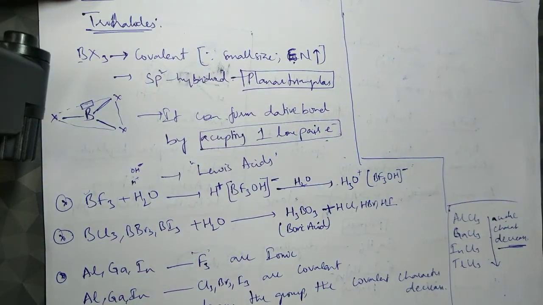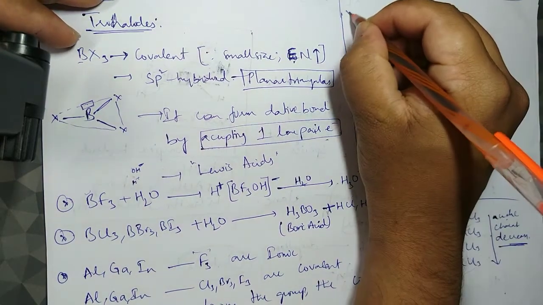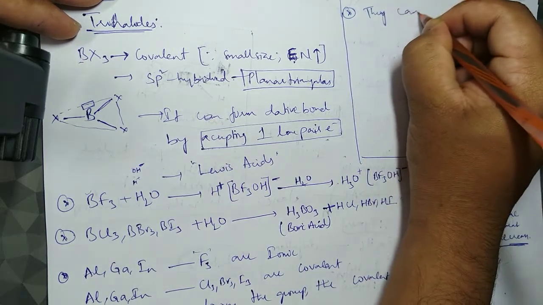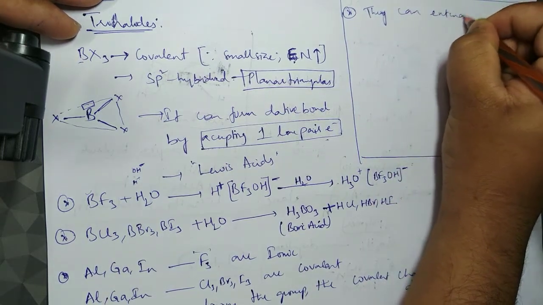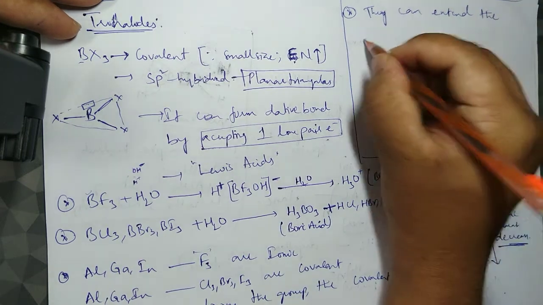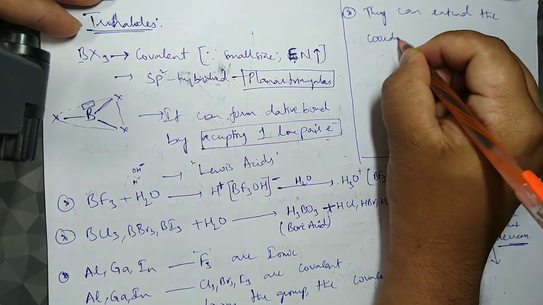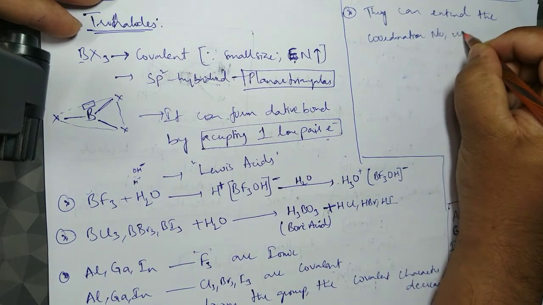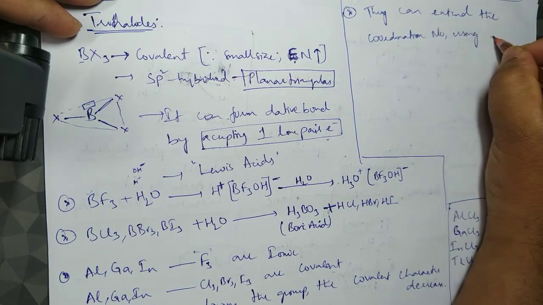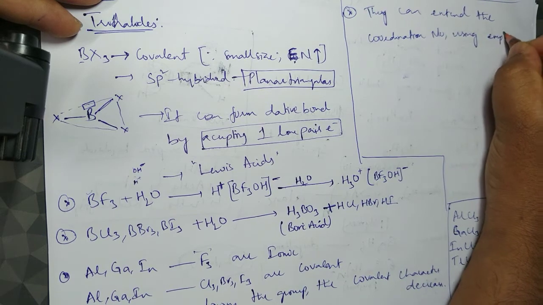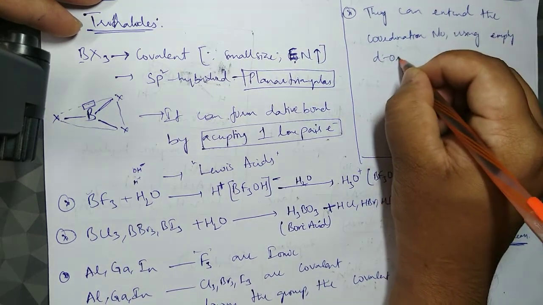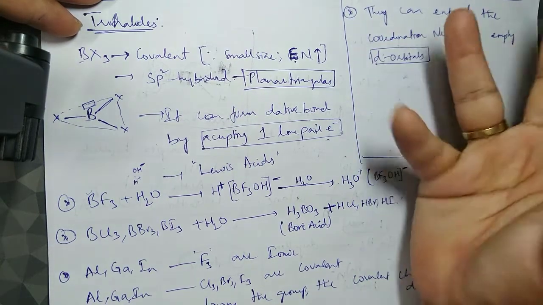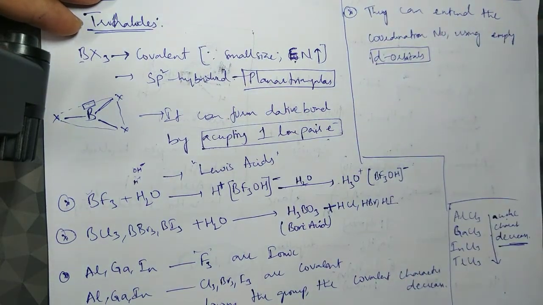they extend their coordination number, like aluminum, gallium, indium, they can extend the coordination number and form complexes using the empty d orbitals. For aluminum, gallium and thallium, we have the availability of empty d orbitals, but boron doesn't have empty d orbitals.